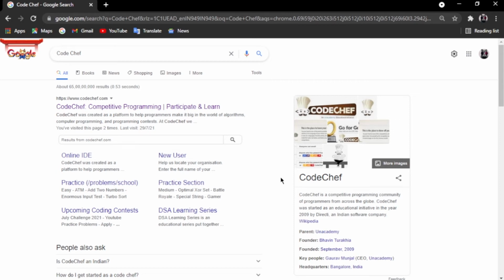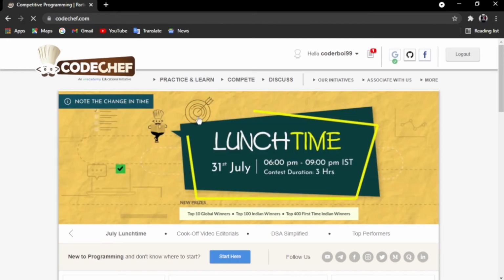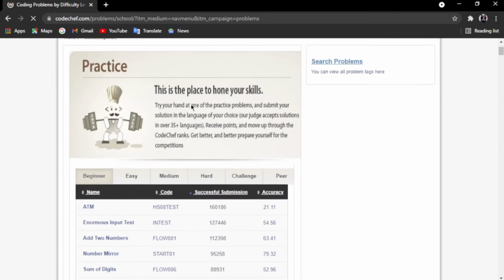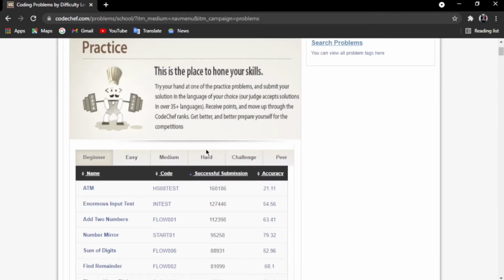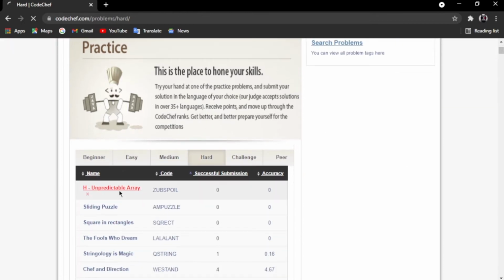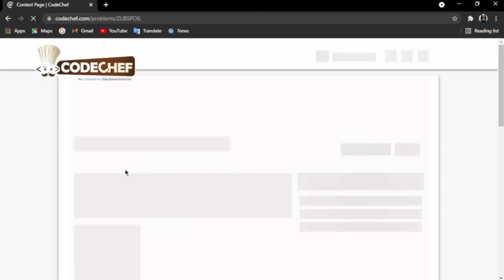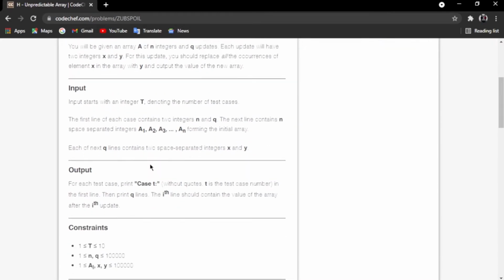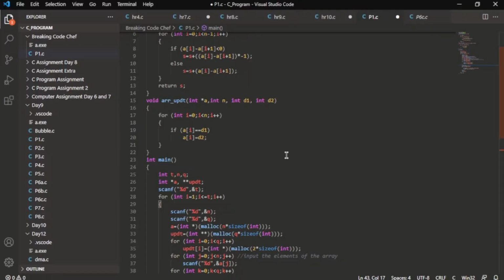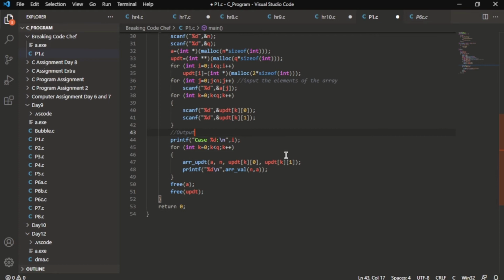So I thought of trying out the CodeShare challenges, so I got myself registered on CodeShare, went to practice problems by difficulty level, and you all know I go for hard. I mean, yeah, I like hardcore, and I was trying out this problem. So this is the question, as you can see, and this is the output. A few moments later, as you can see, I have completed the program.